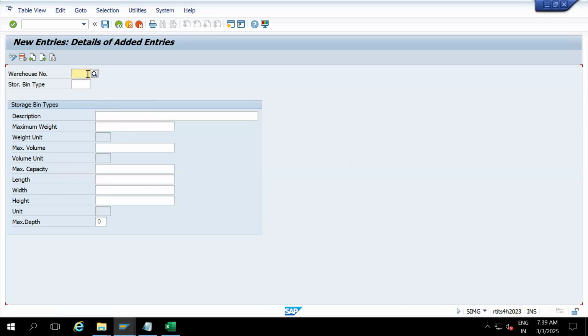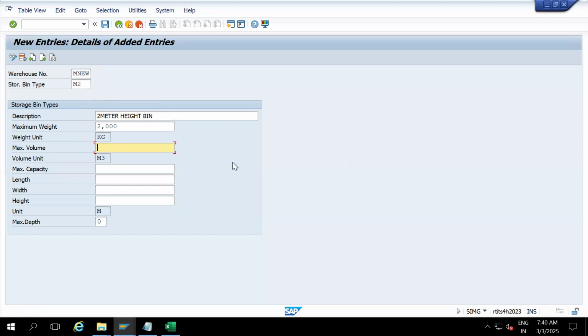Then the next entry, MNEW of M2, a 2-meter height bin. Assume these are bigger bins compared to M1, so I'm going to take 2000 kg. You can restrict volume also. Sometimes you don't go with weight, you can go with volume. Example, a mattress. Mattress weight is very less, but what about volume?